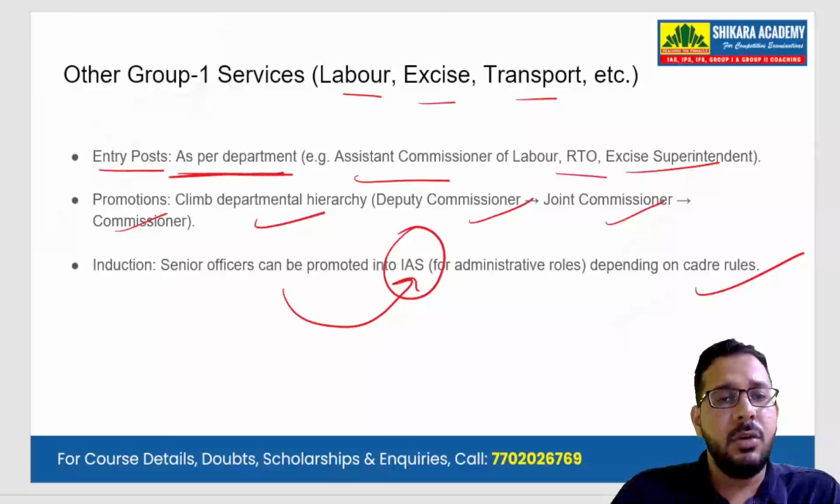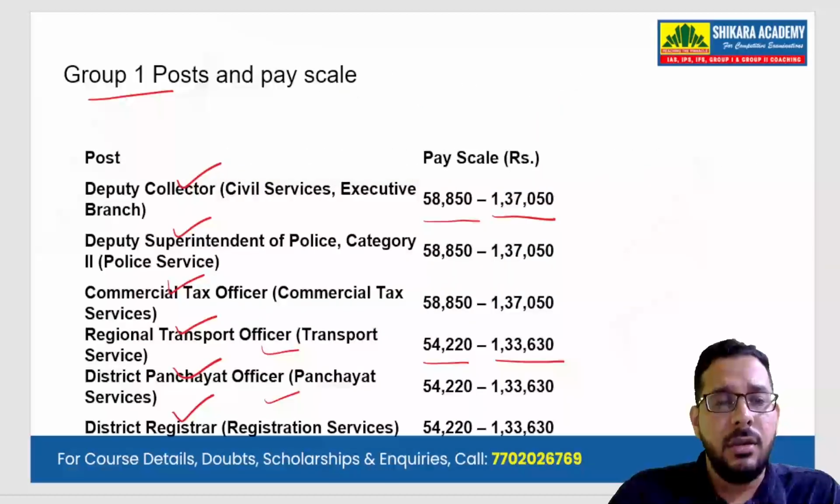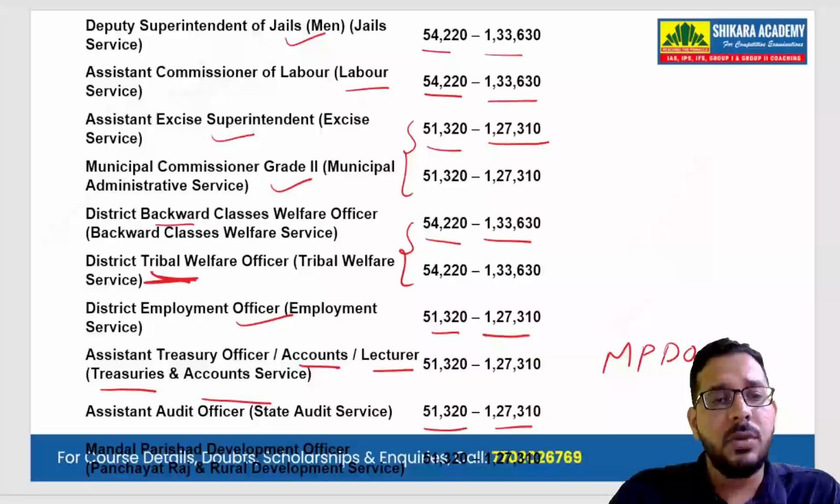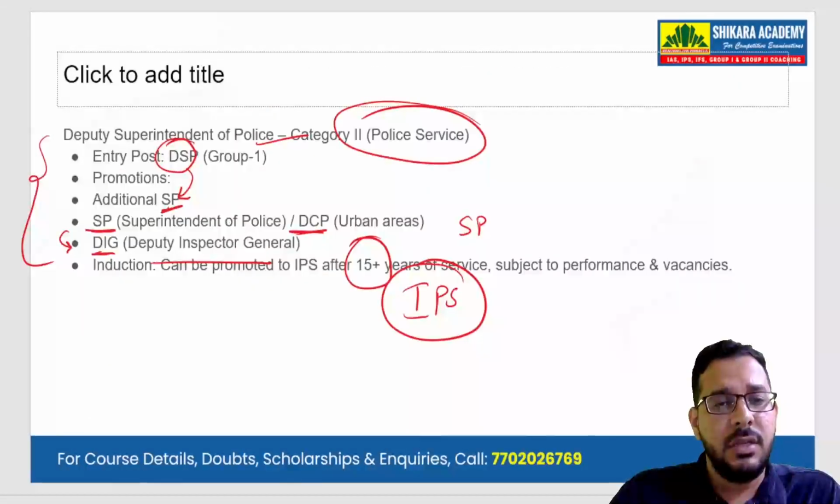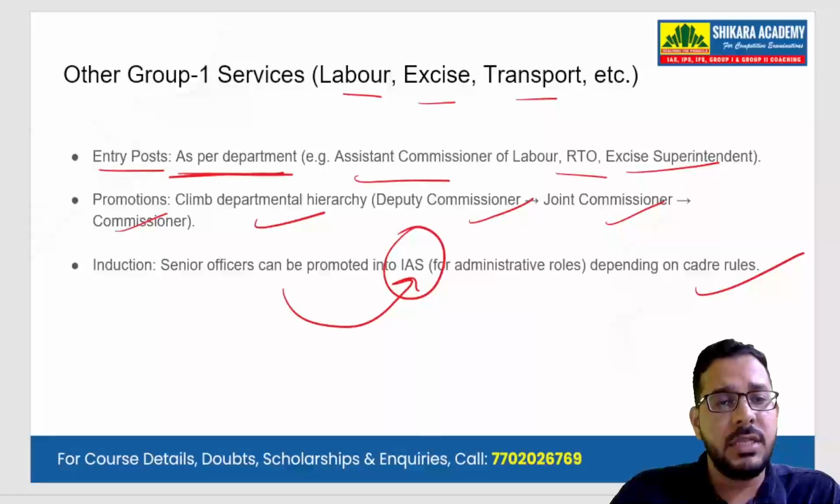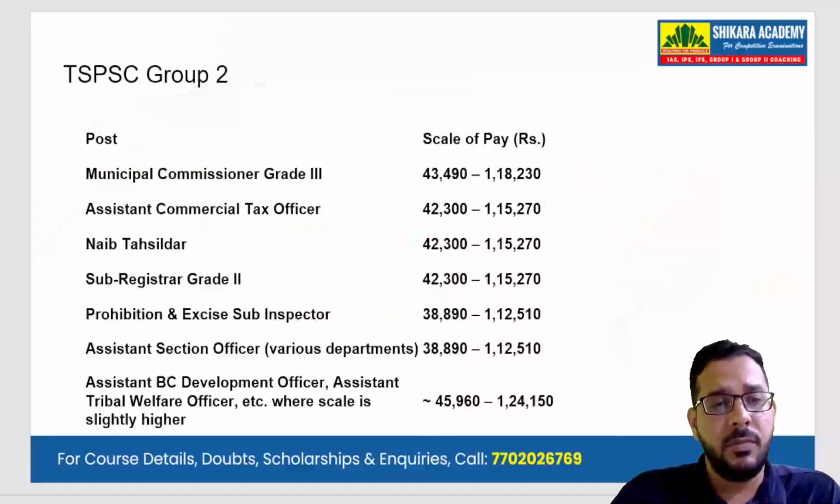So these are the Group 1 posts and how they are promoted. By this you will know the importance of the Group 1 services. They are inducted into central services such as IAS and IPS.